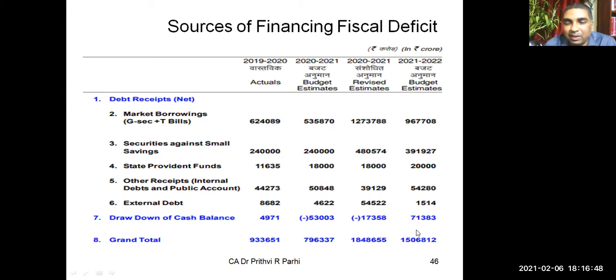This is how I had shown you, this is the total fiscal deficit, is it not? So government has planned this much of fiscal deficit can be managed like this. Did you understand? Yes. So fiscal deficit is there, also plan is there how to manage the fiscal deficit. Okay.